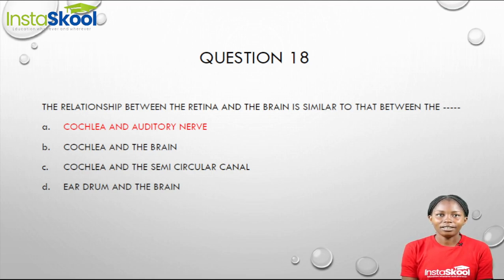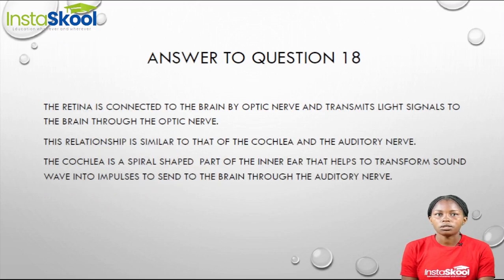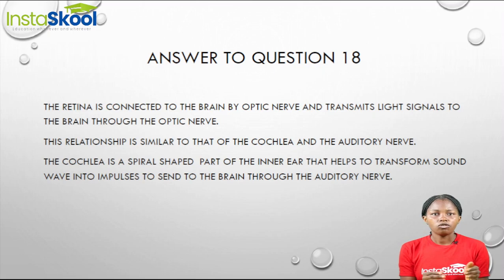Question 18. The relationship between the retina and the brain is similar to that between the dash and the dash. Now, when we talk about the retina, it is connected to the brain by the optic nerve. The retina transmits light signals to the brain through this optic nerve.